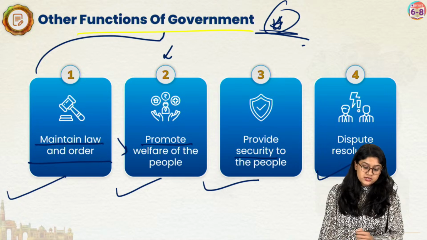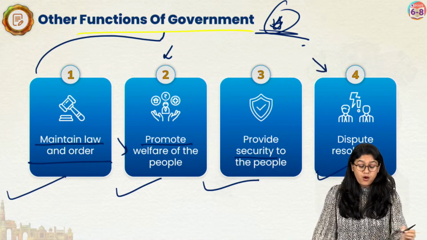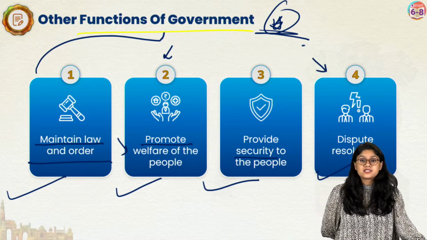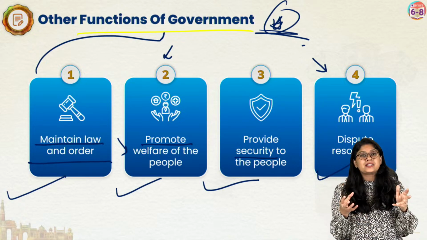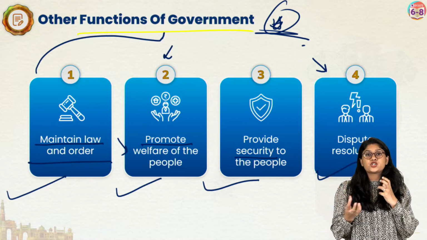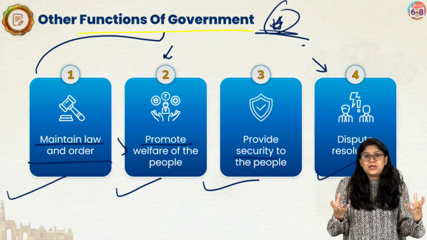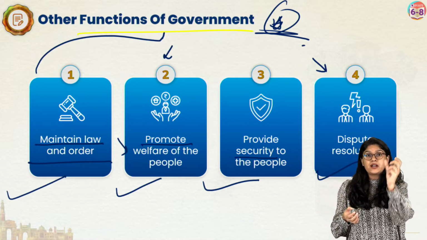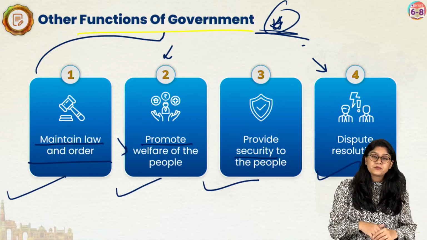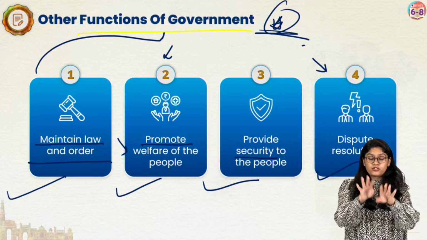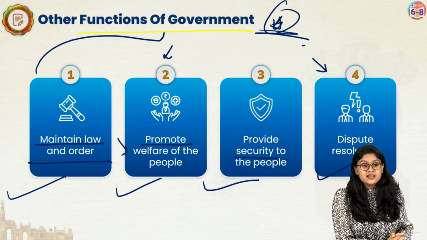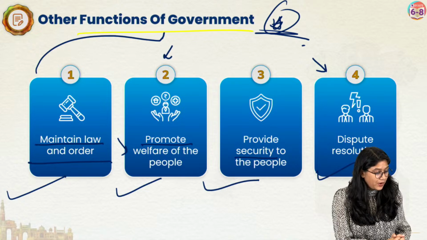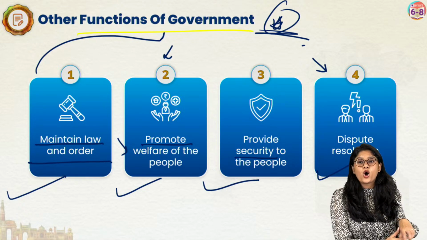And third, which is last and the most important one, is dispute resolution. For example, if two parties are involved in a dispute, if there are fights between these two parties, the government will come and play the role of a mediator. They will make sure to resolve this dispute. Clear?